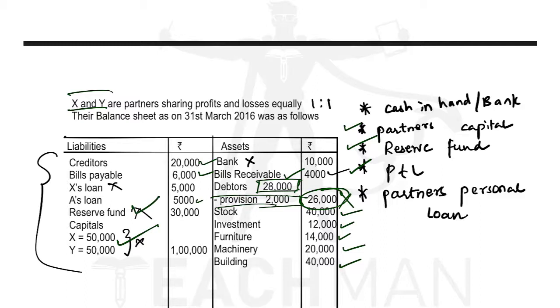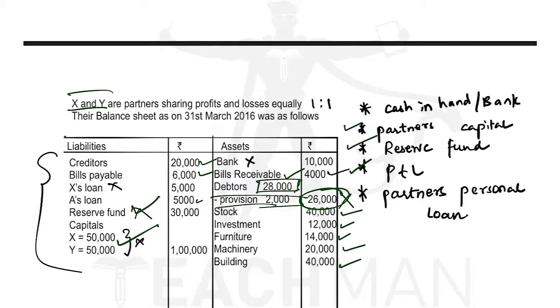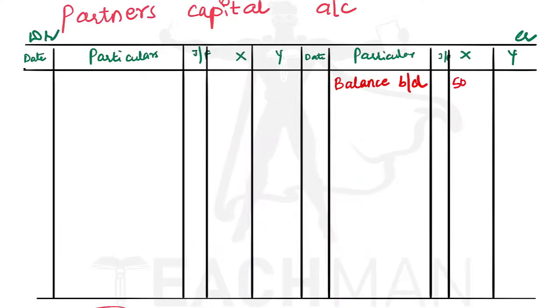No profit or loss on the asset side or liability side. So let us first record the capitals, on the credit side as balance brought down. X has brought 50,000 and Y also 50,000. Okay, now we have recorded the capital.